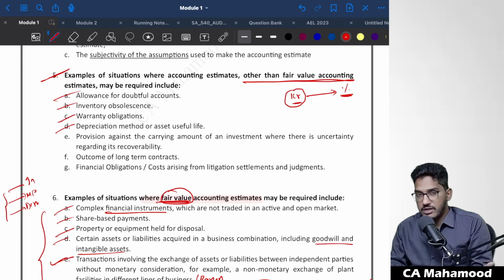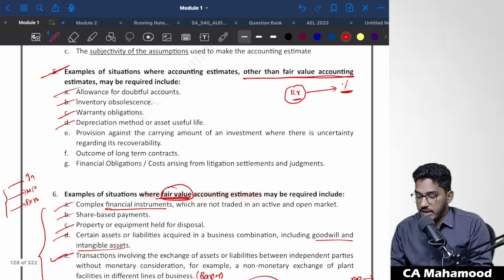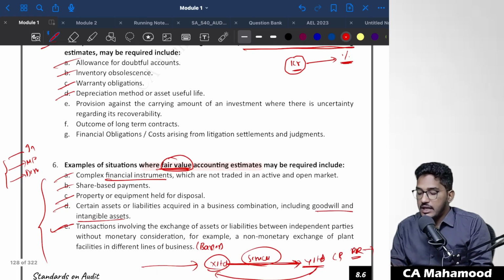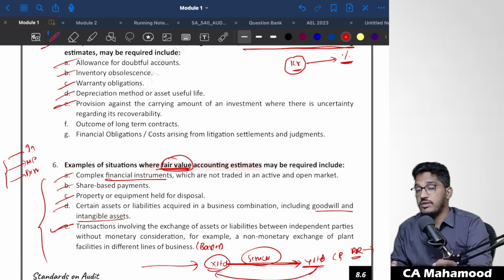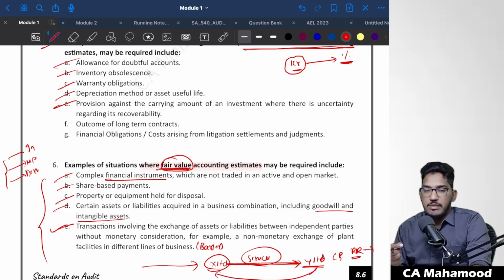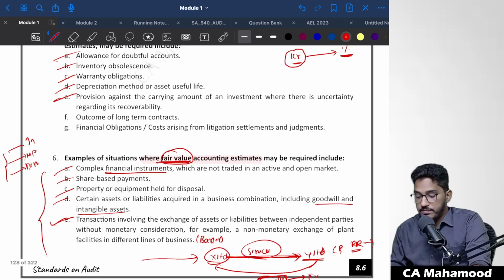What is the useful life? What is residual value? So this is also something which is an other than fair value accounting estimate. Provision against carrying amount of investments where there is an uncertainty regarding its recoverability. Sometimes, as per Ind AS, for some financial instruments you are required to create a provision, and for the calculation of that provision also, it depends on non-recoverability, not on market values.